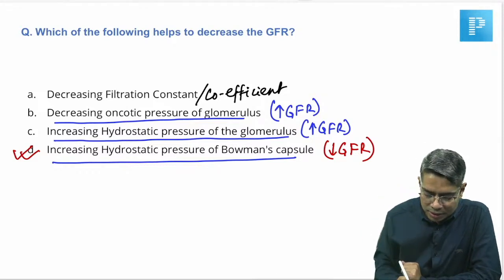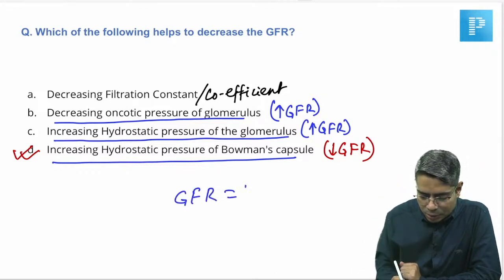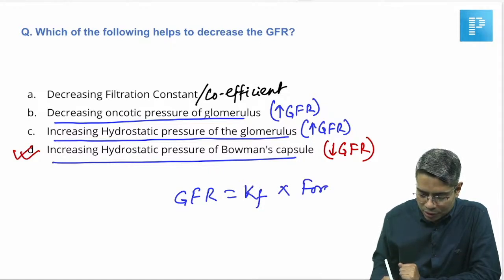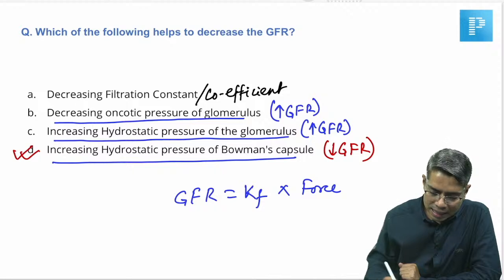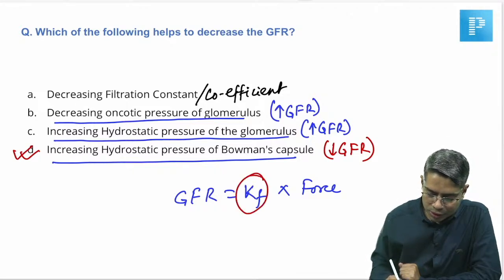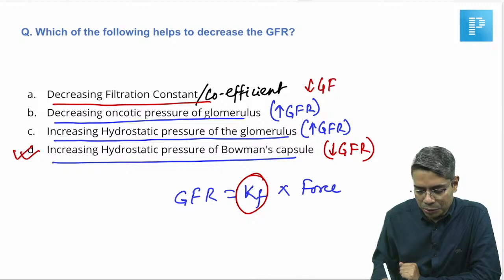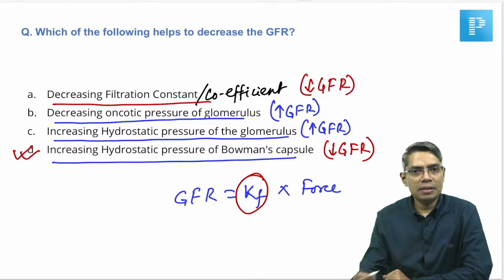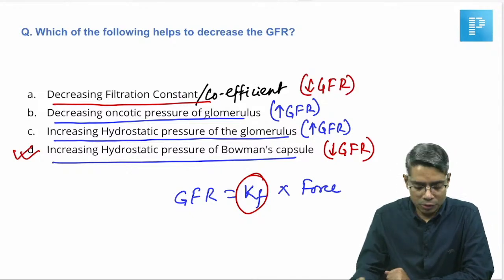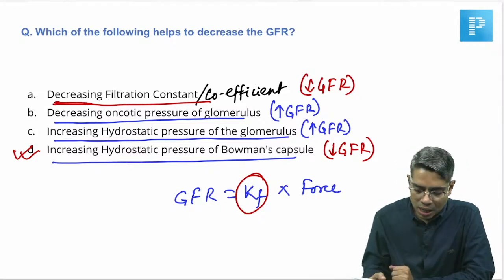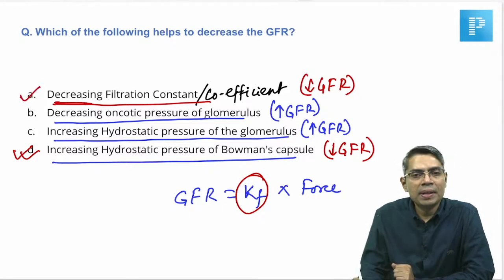So, if you look at the GFR equation, GFR is equal to Kf, that is the filtration coefficient, multiplied by the force that we are going to discuss here. So, this Kf, as you can find out in this equation, if the Kf is decreasing, then GFR can also reduce. So, that is why I am asking you, please try to recall what was the actual option. This was decreasing filtration coefficient or increasing filtration coefficient, otherwise this is also a correct statement.